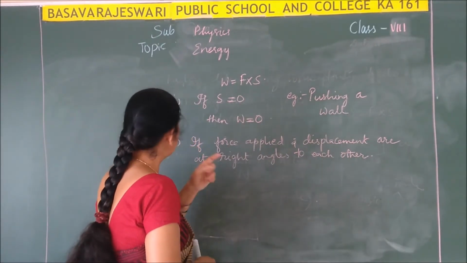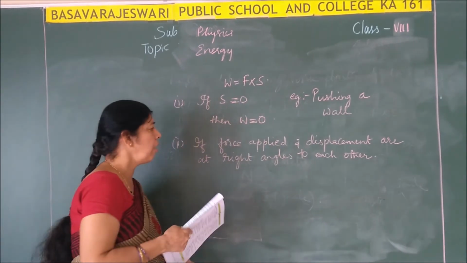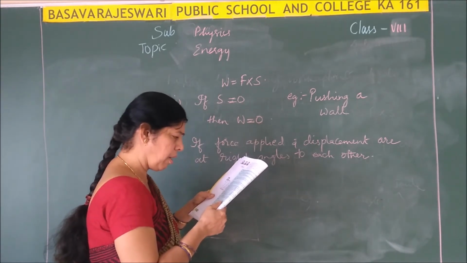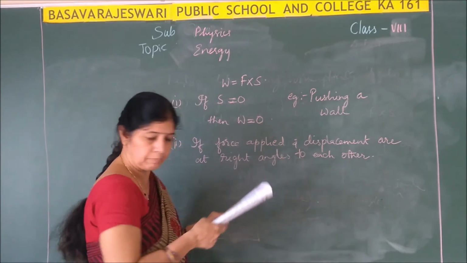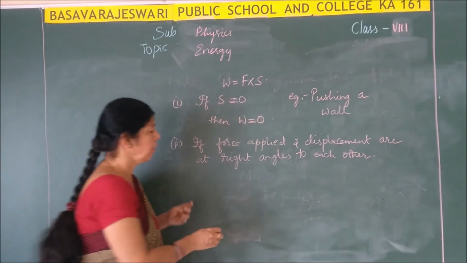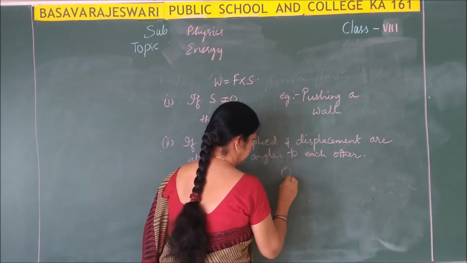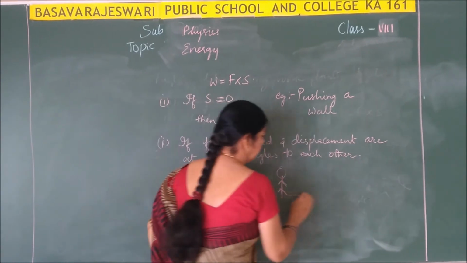So, what is the second condition? Second case, if force applied and displacement are at right angles to each other. So, then what happens? You see. Suppose you are walking on the ground.